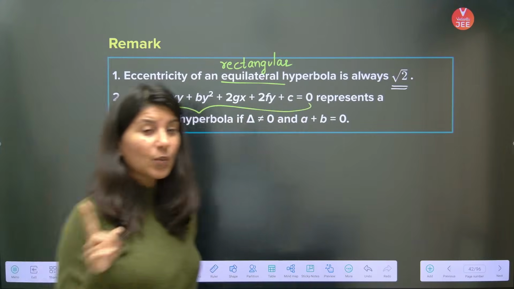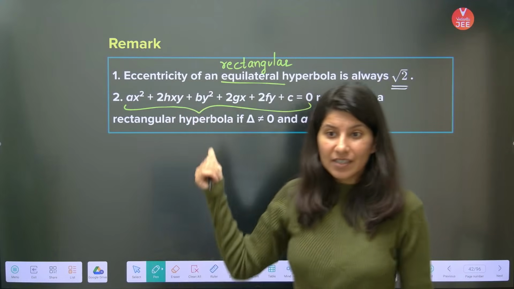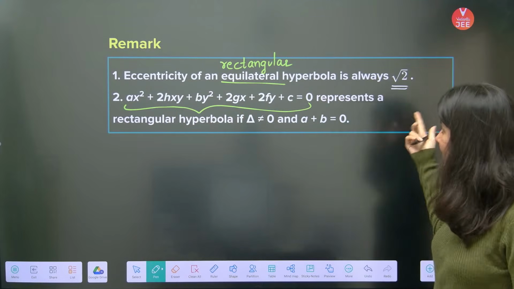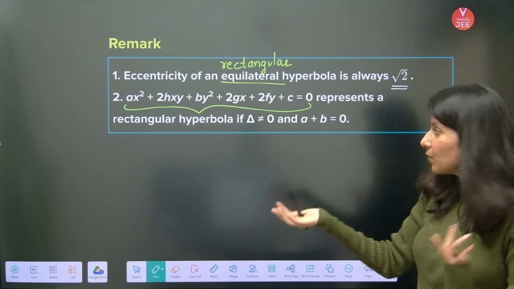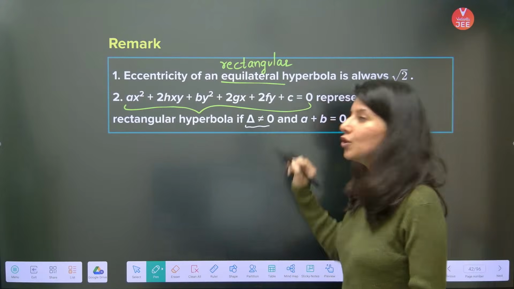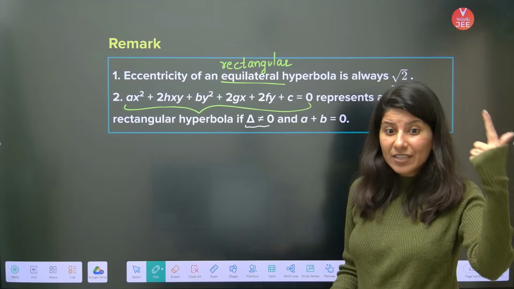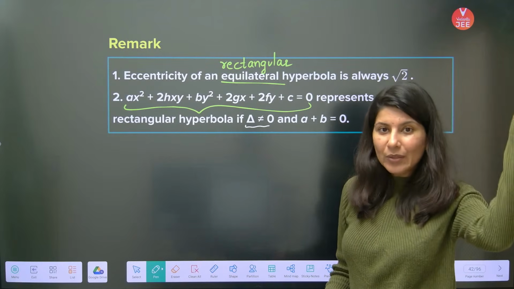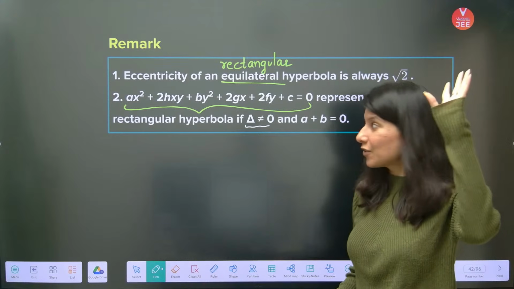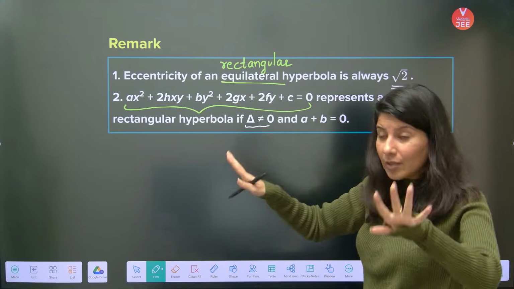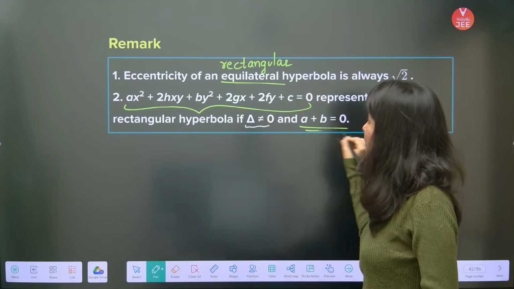Then, this is a general equation of a conic, right? Remember, the equation of second degree of a conic. This represents a rectangular hyperbola. Obviously, delta should not be equal to 0, because if delta becomes 0, it will become a pair of straight lines. Do you remember? If you don't remember, go and watch that lecture on pair of straight lines, okay? So delta should not be 0 and a plus b should be 0.